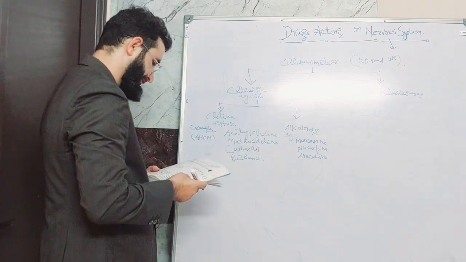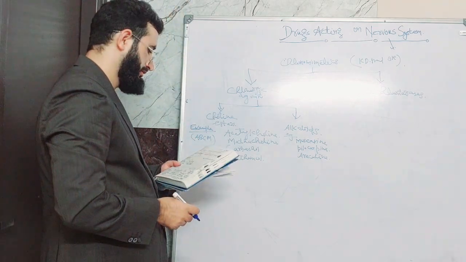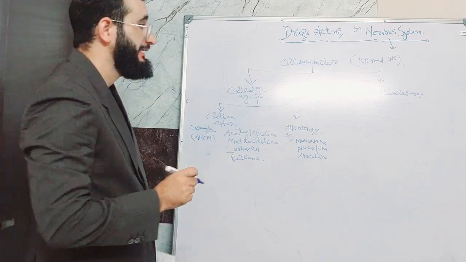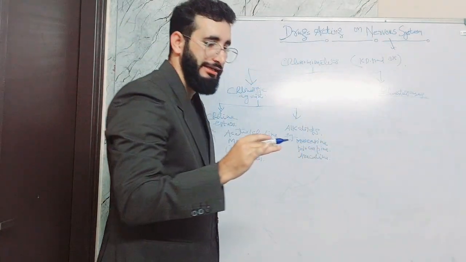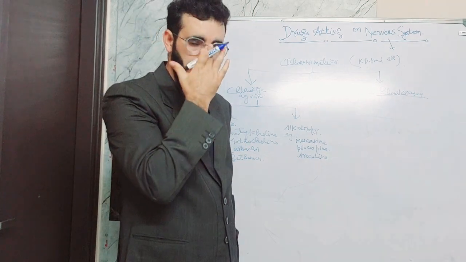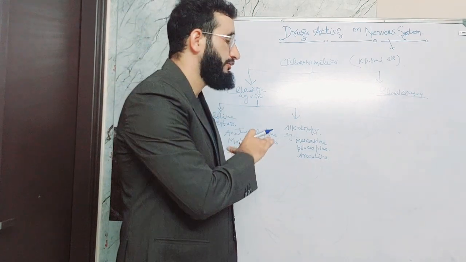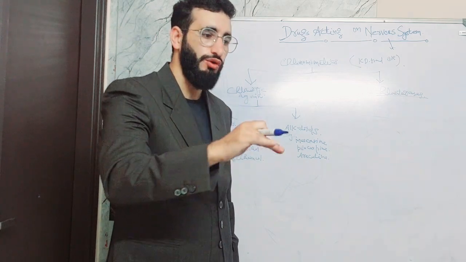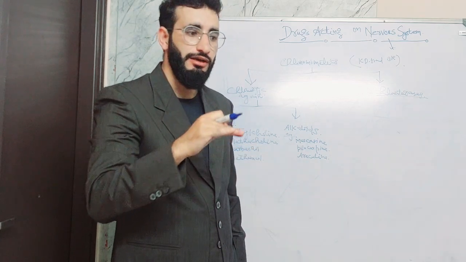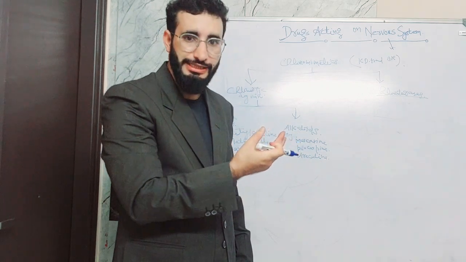Then we have anticholinesterases. See, cholinesterase is an enzyme which metabolizes acetylcholine inside the body. So these are the drugs which inhibit the enzyme cholinesterase in order to increase acetylcholine in the body.